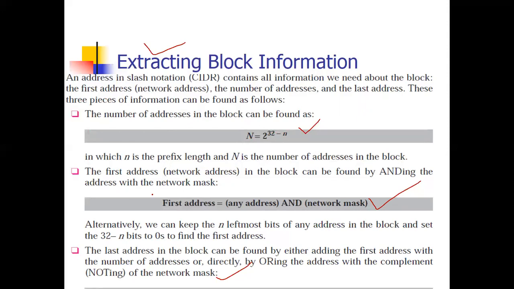How to calculate the first address? The first address is calculated by an ANDing operation between the given address and the network mask. The last address is calculated by the given address with an OR operation of the complement of the network mask. In this way, we'll calculate.